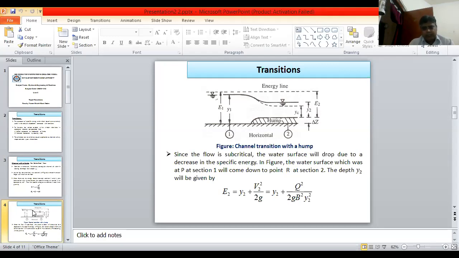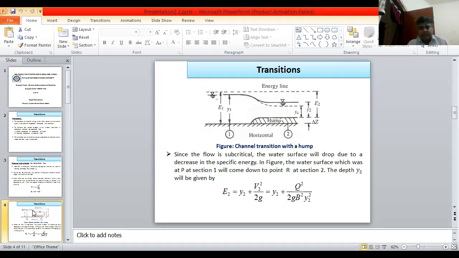In our diagram, suppose Y2 is reduced to YC, that is, when the value of Y2 becomes below YC, then flow will not occur. That is choke condition. Your channel will be choked. So critical state is the minimum depth. Below YC, flow will not occur. That means the channel will be choked.